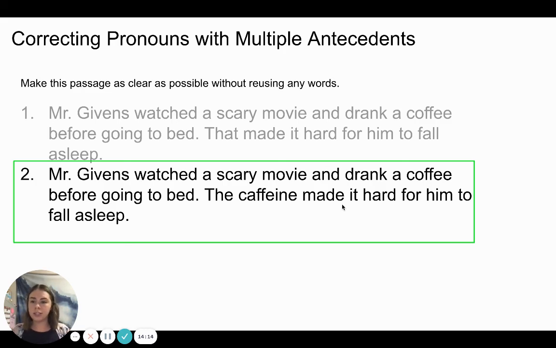You should have circled number 2. Mr. Gibbons watched a scary movie and drank a coffee before going to bed. The caffeine made it hard for him to sleep. Number 1 could not be correct because that could have referred to watching the scary movie or drinking the coffee. So we needed it to be more specific to tell us which part of the sentence made it hard for Mr. Gibbons to fall asleep.